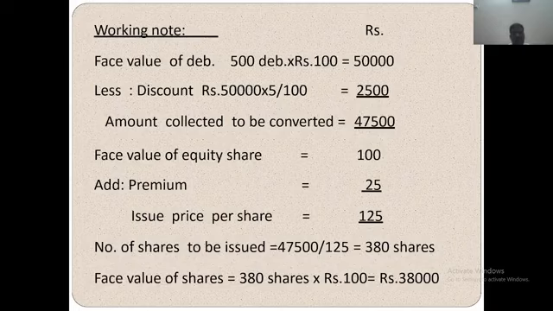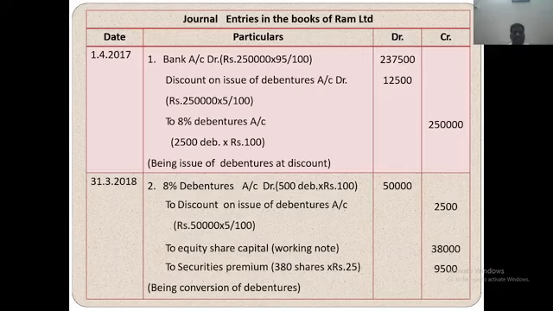So the converted amount 47,500 divided by 125, how many shares are converted? 380 shares are converted into equity shares, face value at the rate of rupees 100 each. Journal entry: 8% debenture account debit, rupees 50,000, to discount on debenture account 2,500, to equity share capital account 38,000 plus securities premium, 380 into 25, 9,500. Being conversion of debentures.